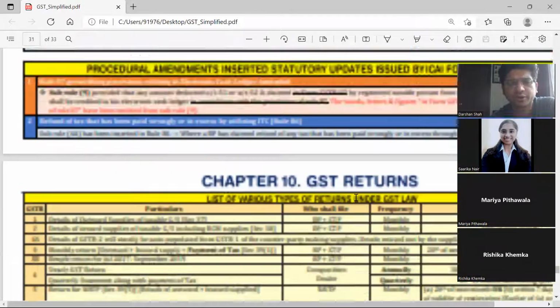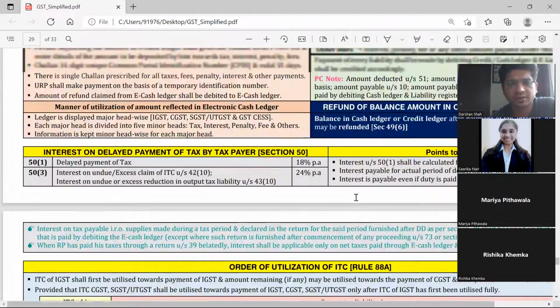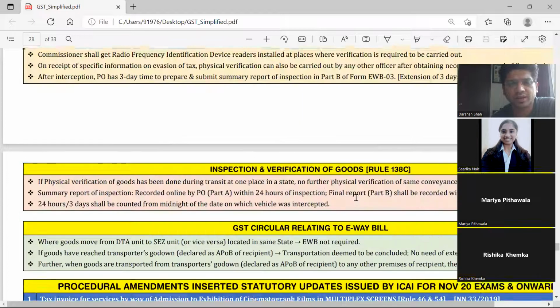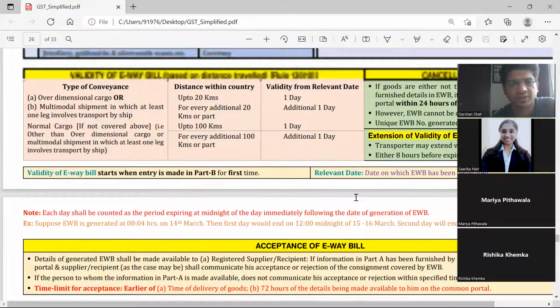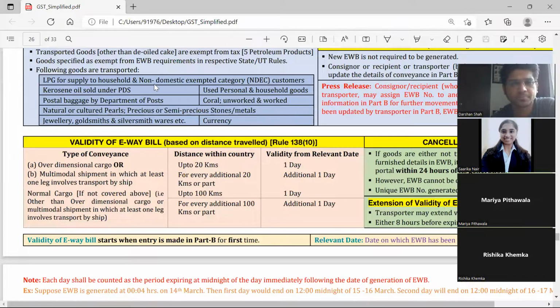Next, should we do the next concept, ECL and invoice and debit note, credit note, or is it enough for the day? Next day. All right. And are we taking the lecture tomorrow, na? Or do you guys want Sunday off? Actually, on Monday we have the honors final exam, so it would be better if we take the next class on Monday itself.